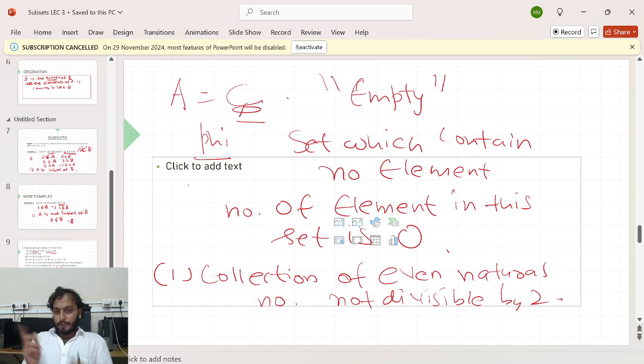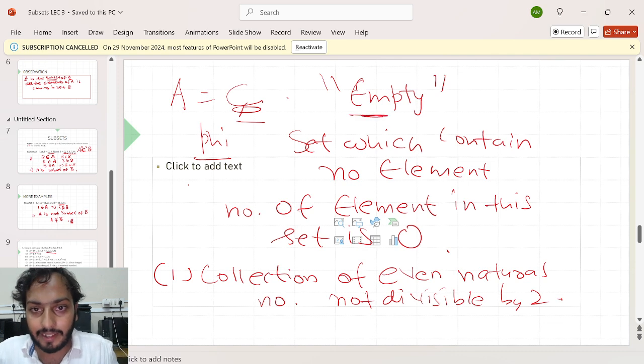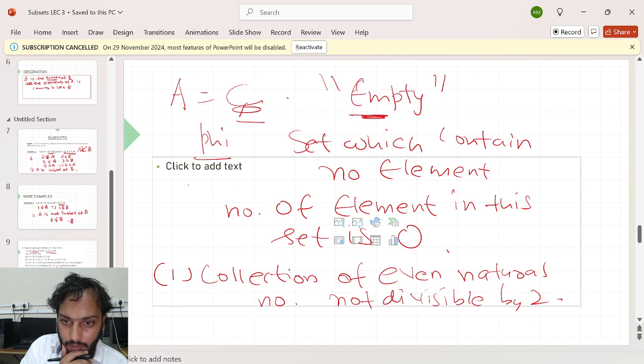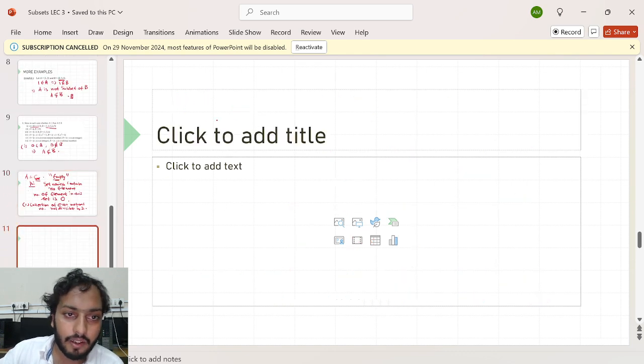The collection of even natural numbers, 2, 4, 6, 8, and so on, but not divisible by 2. Can you tell me any even natural number which is not divisible by 2? No, all even natural numbers are divisible by 2. So I cannot say it's not a set. It's a set, but it's a set which doesn't have any element at all, or I can say it's an empty set. We will see so many examples, just wait for the next video. I will give you the meaning of empty set, but that's called the empty set. Am I right? Okay, so I hope it's clear.